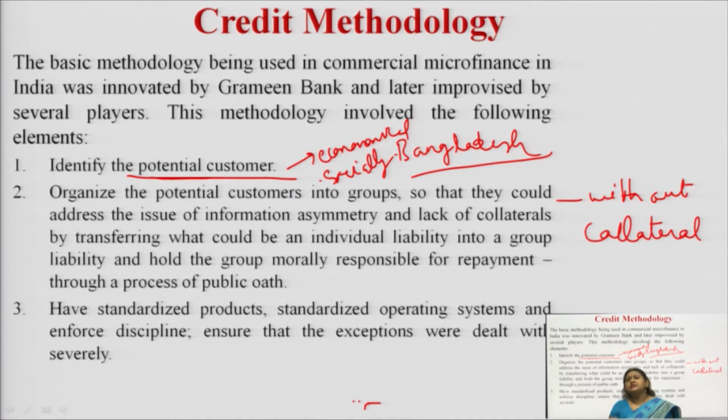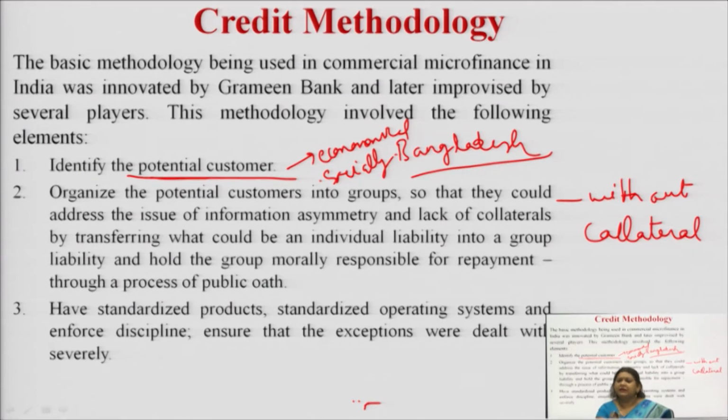The third part is, when we have identified that yes, we have to grant a loan to that particular enterprise, then we are going to design a standardized product. For example, if I have a micro enterprise which is a dairy industry, and for that enterprise I need a loan, the loan amount will be something different.